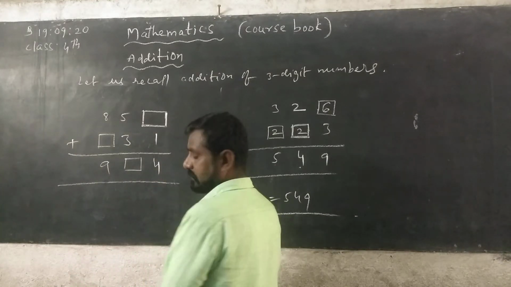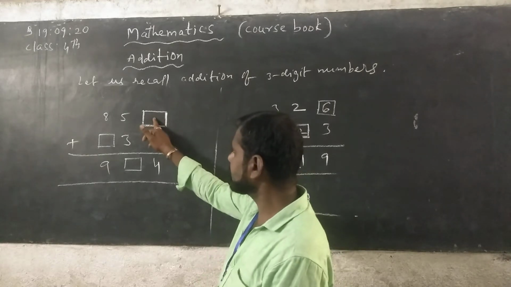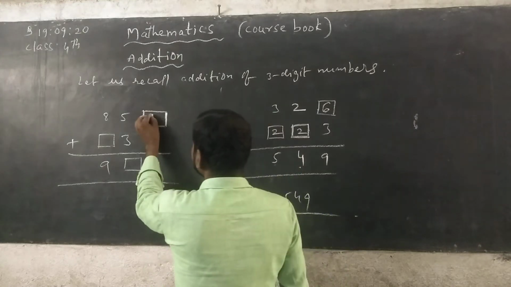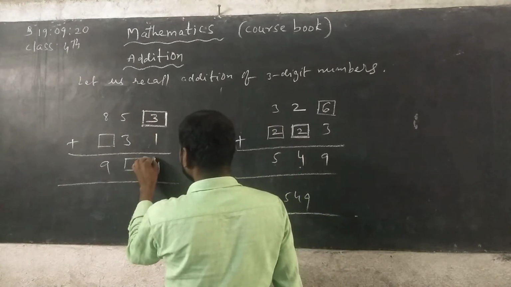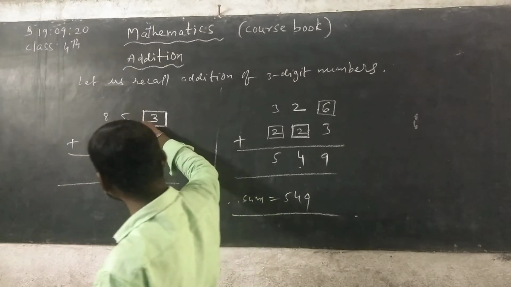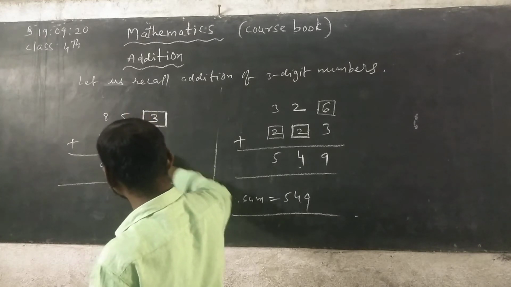The sum is 4. You can write 3 in this box. 3 plus 1, 4. So now next here 5 is there. Here 3 is there. So 5 plus 3, 8.